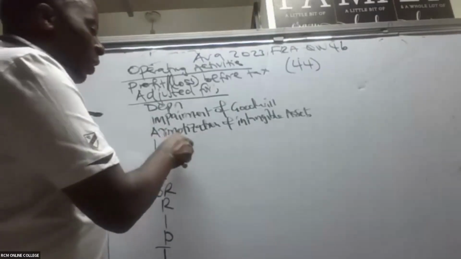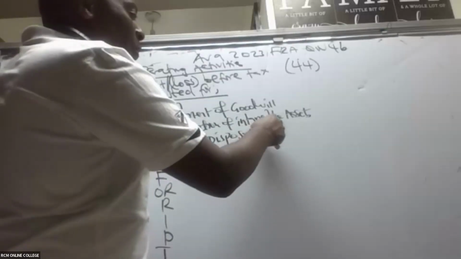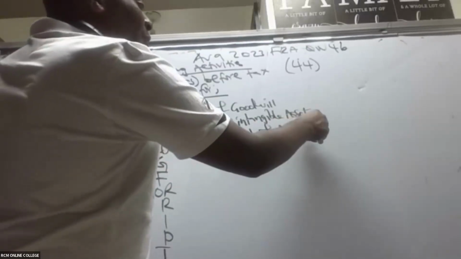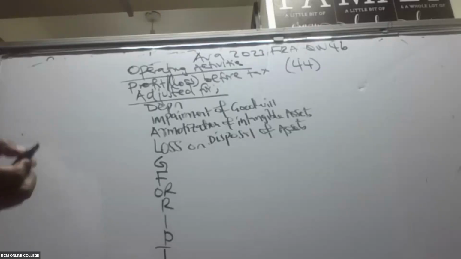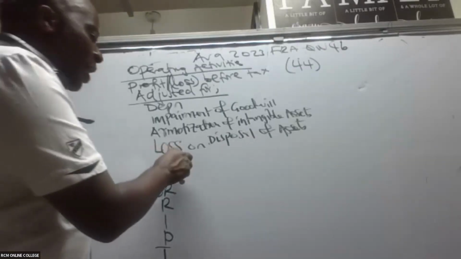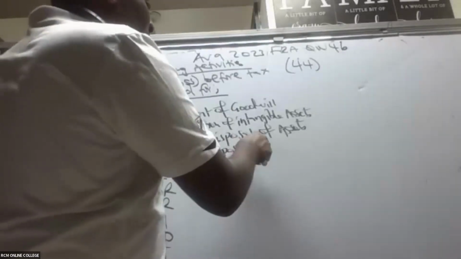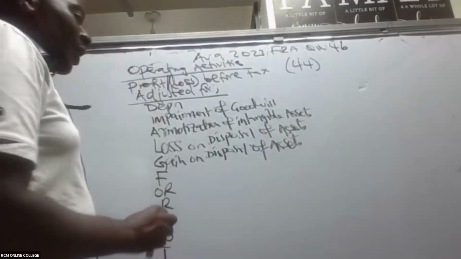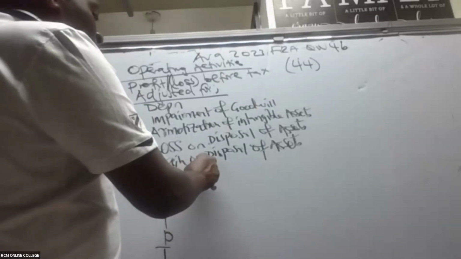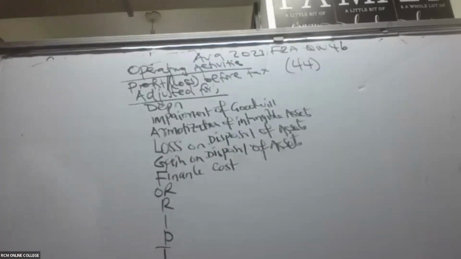We have here loss on disposal of assets, or subsidiaries or associates. Just any asset to dispose. Then we have gain on disposal of assets. This will be your finance cost.